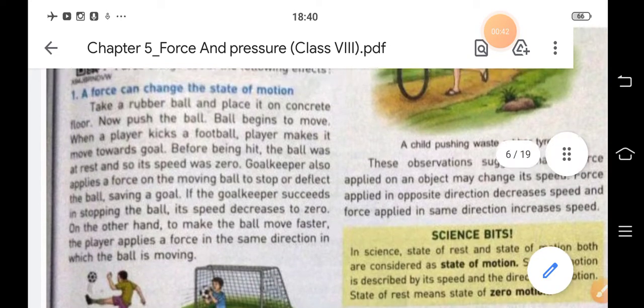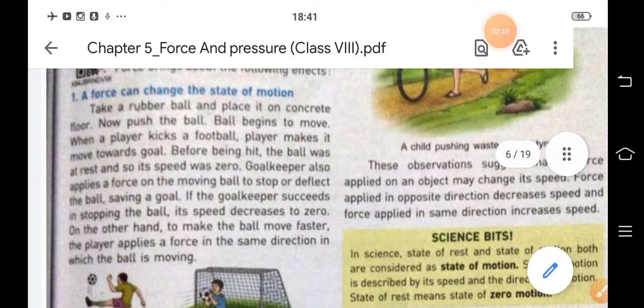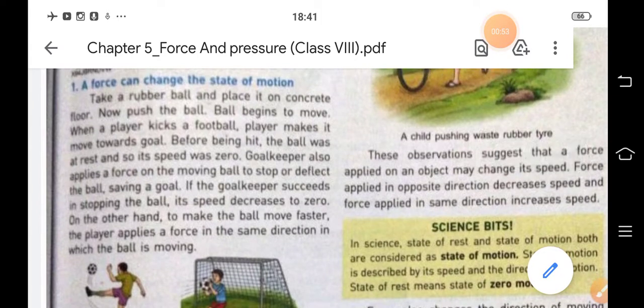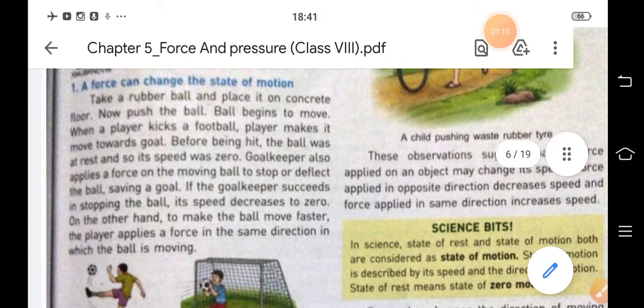Four effects can be seen. First is it can move a stationary object. Stationary means the object which is in rest condition. Second, it can stop a moving object. If the object is in motion, then the force can stop it. It can change the speed of a moving object. The speed can be increased or decreased by applying the force. And it can change the direction of a moving object. By applying force, we can change the direction of the object.